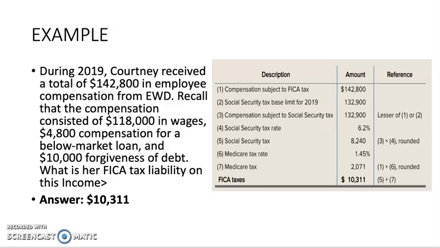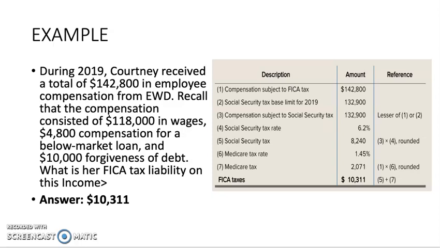So, an example of how to calculate this: during 2019, Courtney received a total of $142,800 in employee compensation from EWD. Recall that the compensation consisted of $118,000 in wages, $4,800 compensation for a below-market loan, and $10,000 forgiveness of debt. What is her FICA tax liability on this income? The answer is $10,311. It's taken again by her base wage, $142,800.